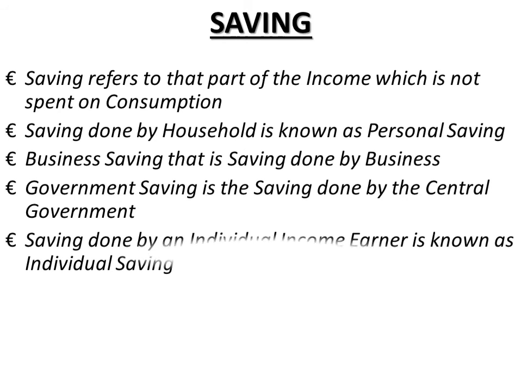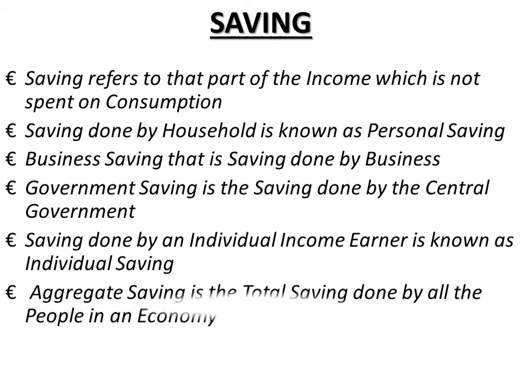Now, saving done by an individual income earner is known as individual saving. Saving by individuals, by families and by business firms is known as private saving. I hope you are catching. That is, saving when it is done by an individual or a household, it is individual saving, and saving by individuals, by families and by business firms together is known as private saving. It is the saving done by everyone other than the government in the economy.